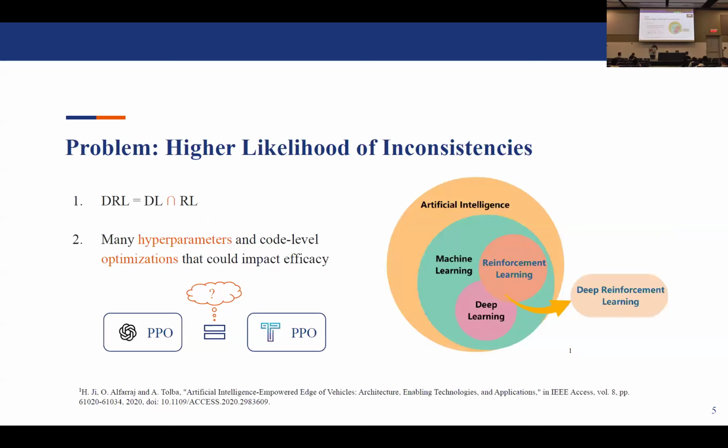So therein lies the crux of the problem: deep reinforcement learning is a complex domain, as seen in the figure on the right. It's the intersection between deep learning and reinforcement learning. So deep reinforcement learning inherently inherits hyperparameters from both domains. So there are many hyperparameters and many ways you can go wrong, so there's a higher likelihood of inconsistencies and mistakes. For example, seemingly minor code-level optimizations can inadvertently have a significant impact on outcomes. So the question has to be asked: are the implementations of the same algorithm really interchangeable?